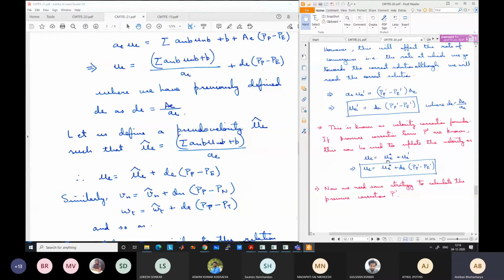This equation is of the same form, but instead of star velocities we have some pseudo velocity, plus terms with actual pressure differences. This is how we have derived it from the momentum equation up to this point.